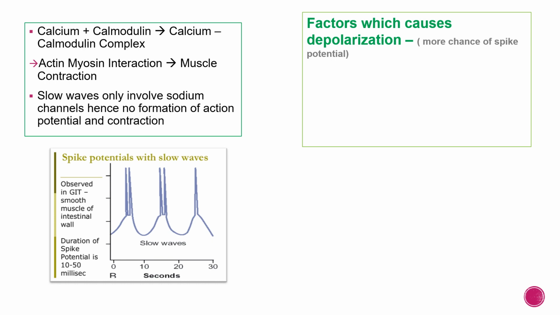Now, what does this mean? We are getting BER, we are getting a basal electrical rhythm. Now some factors occur. That factor changes the membrane potential, makes it more positive. So the normal frequency of spike potential was 4. Now due to this external factor which changes the membrane potential and makes it more positive, the frequency of spike potentials increases. So now instead of 4 we are getting 14 spike potentials. So factors which cause depolarization will increase the chance of spike potential.